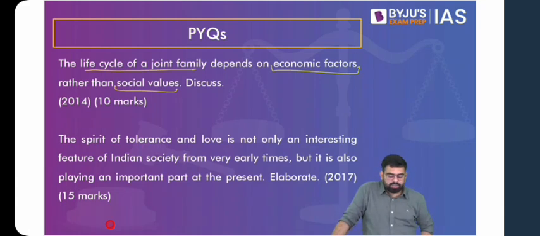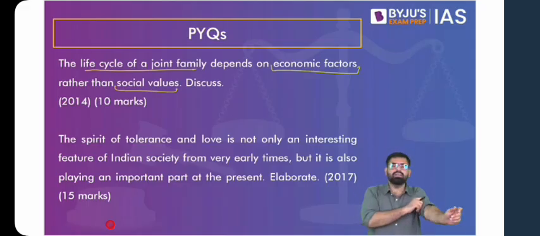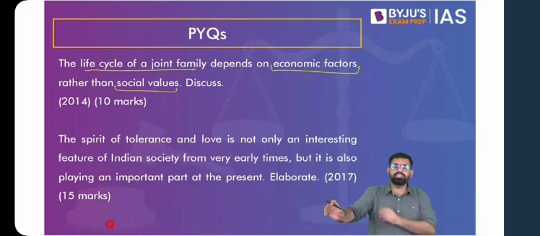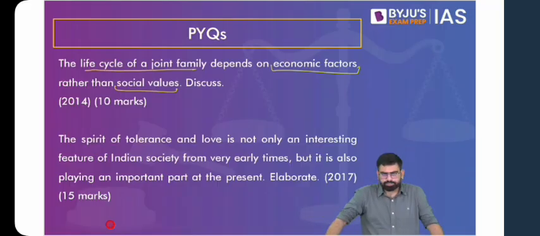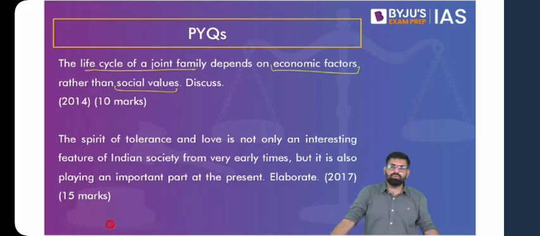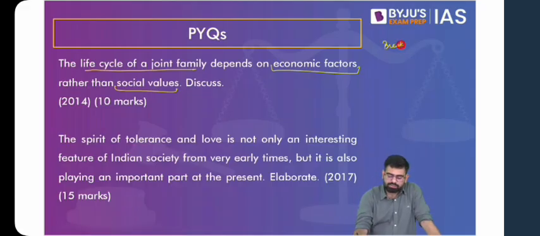Then if we talk about social values, people generally tend to live in groups or in joint families for various aspects, for say social security, and you see that with time these social values change: the respect that we give to our elderly, the idea of freedom, emancipation of women or women empowerment. These are also factors which contribute to the breaking up of the life cycle of a joint family. So this is one way of looking at it; right now we're talking about the breaking up of a joint family.